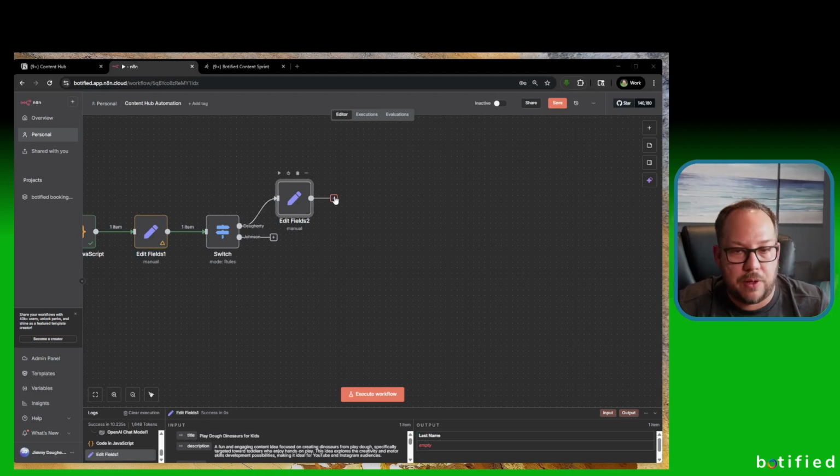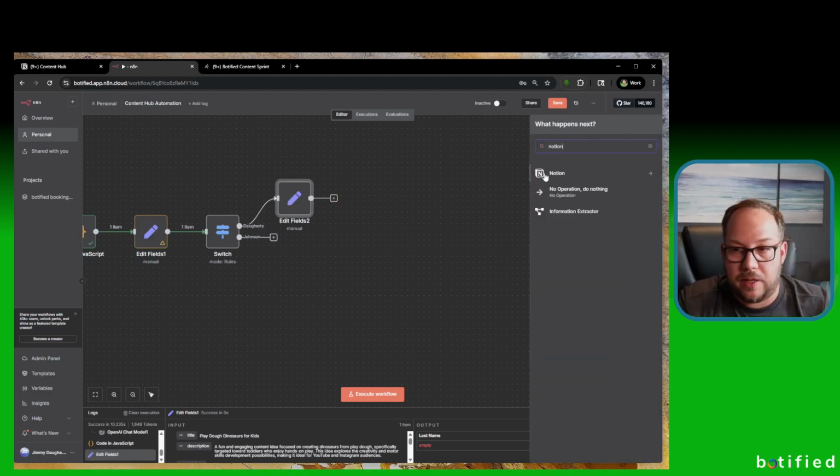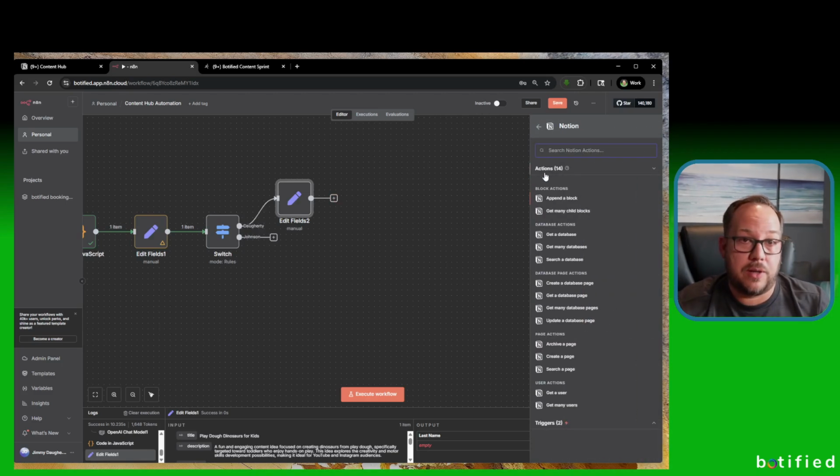So this last part is adding the Notion database to this. This is where you're going to want to download the database, and it's in the description, so you can access all of these files, but you're going to want to download the database for Notion. And when you download the database for Notion, you're going to set everything up in your Notion account, and you'll be able to find the information of that database through setting up your Notion credentials. So that's another thing we're not going to go into in this video. That's something you can definitely find out there.